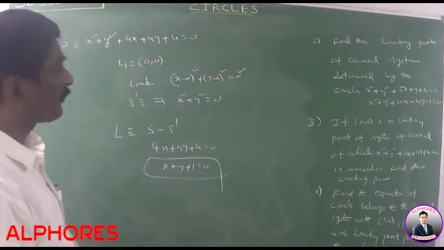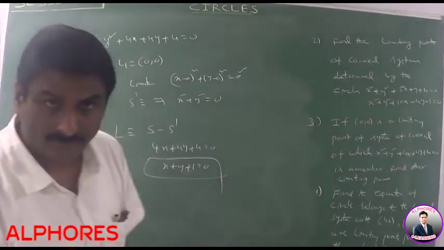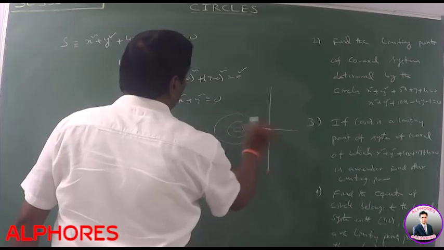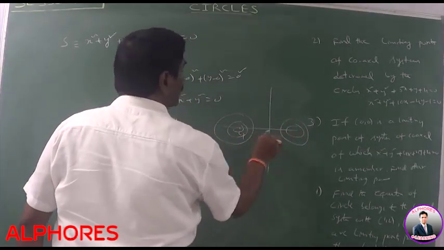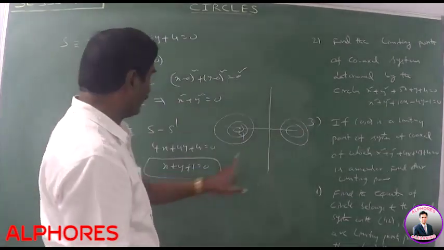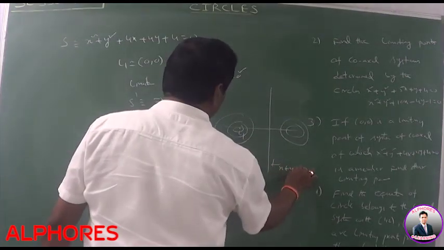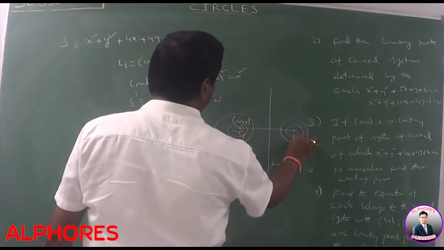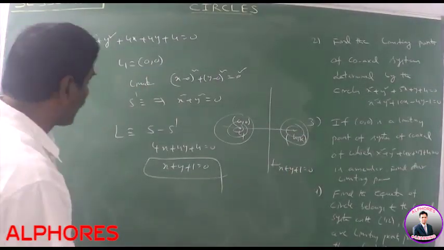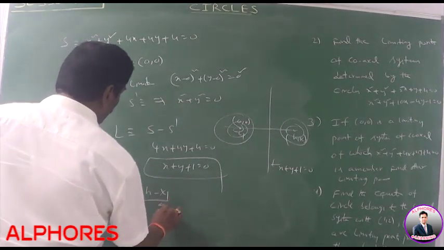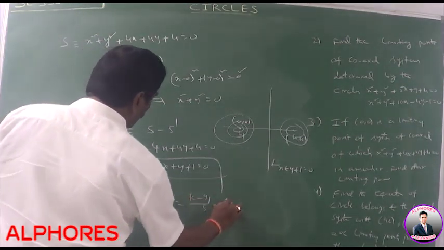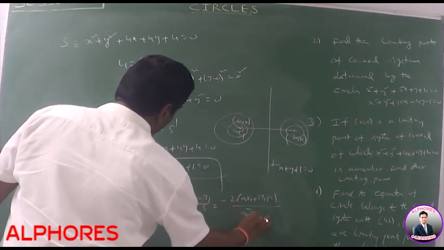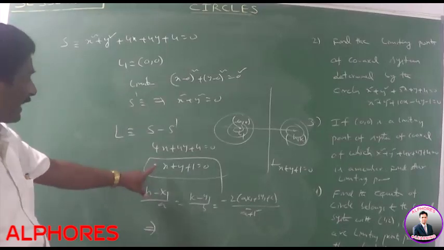Okay. In this case, we find the other limiting point. In a coaxial system, one of the limiting points is L1. Then what is the other limiting point? The other limiting point is nothing but the image of this point with respect to the radical axis. Here the radical axis is x plus y plus 1 is equal to 0, and one of the limiting points is (0, 0). We find the other limiting point, say that value is (h, k). Image means (h minus x1) by a is equal to (k minus y1) by b is equal to minus 2 of (ax1 plus by1 plus c) by (a square plus b square).